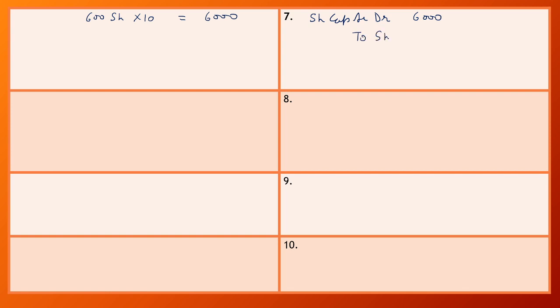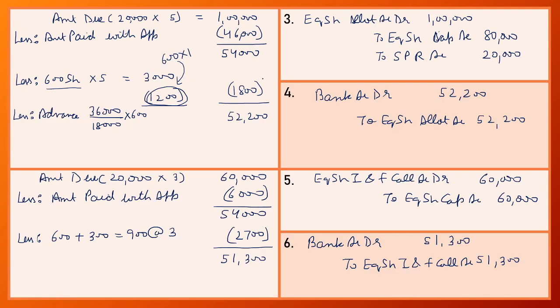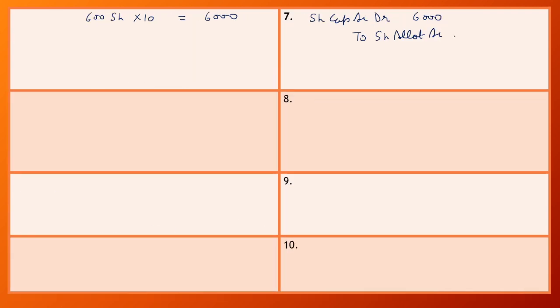So to share allotment account, the shareholder does not pay 1800 of allotment money, 1800 to share first and final call account 600 into 3, that is 1800, and the amount which is paid by the shareholder is forfeited by the company and the amount is transferred to share forfeiture account and the balancing value is 2400.